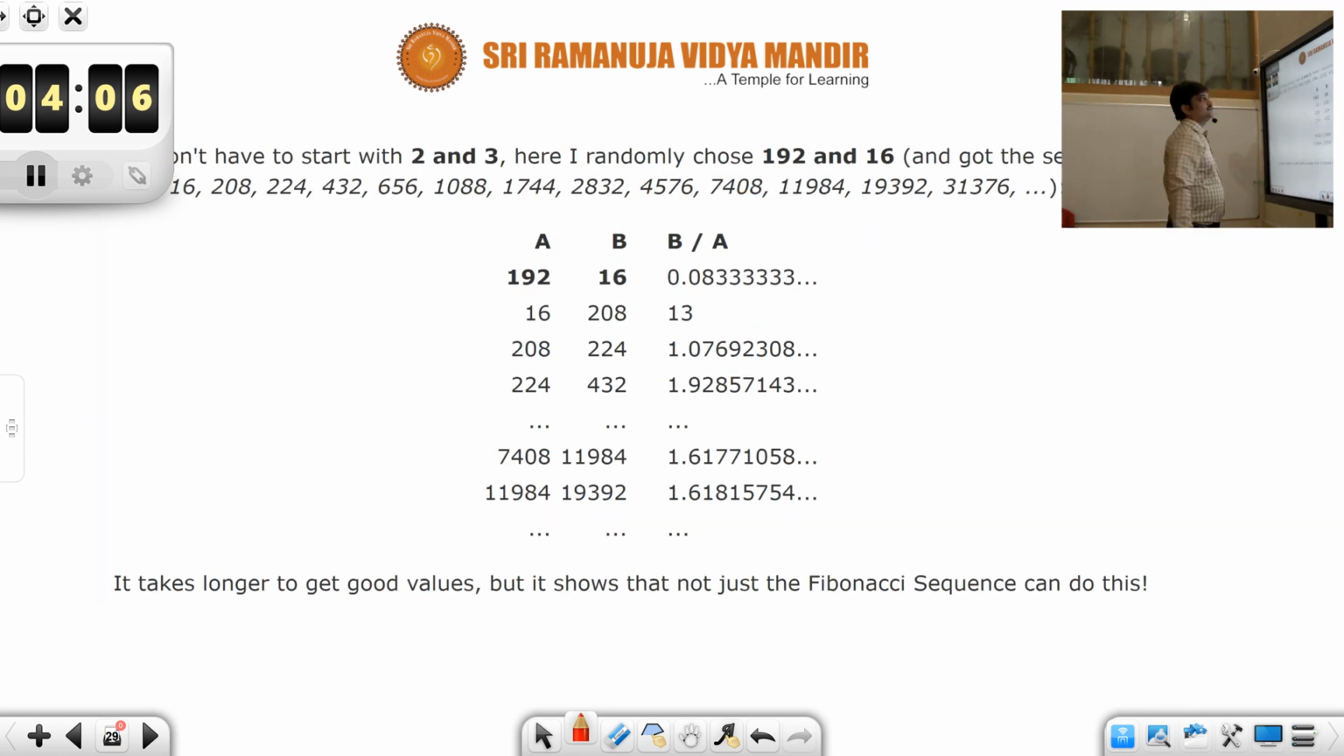Okay, students. You need not start with 2 and 3 itself. You can choose any two numbers, and still you will observe the same pattern. Construct a Fibonacci sequence. You know how to construct a Fibonacci sequence, is it? The next term is generated by adding the previous two terms. So if you continue in this way, you will still observe that this ratio tends to converge to the number 1.618.